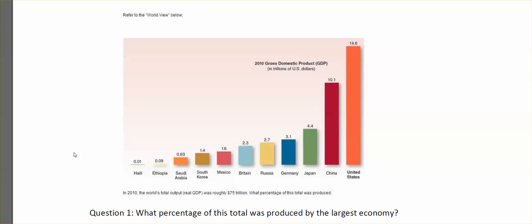So this week's recitation is work on Homework 2, Part 2. Homework 2, Part 2 will cover Chapter 2, the United States economy. And the main core issue in that chapter is trying to answer how, what, and for whom to produce in the United States. So the first question we will be asked is what percentage of this total was produced by the